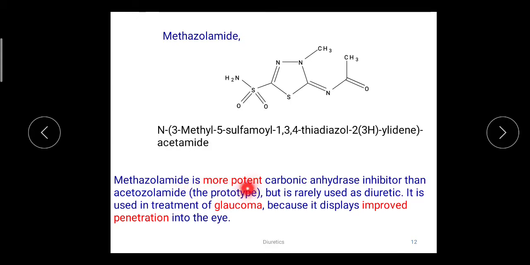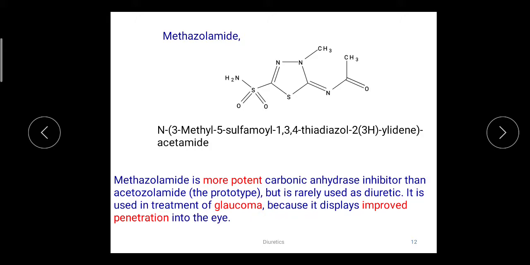Methazolamide is a more potent carbonic anhydrase inhibitor than acetazolamide. The prototype is the basic ring. The presence of a methyl group increases the activity, but it is rarely used as a diuretic. It is used for the treatment of glaucoma. Glaucoma means an increase in the intraocular pressure.